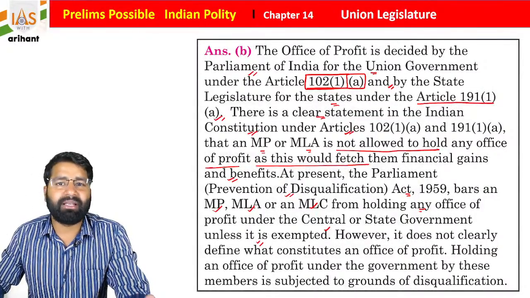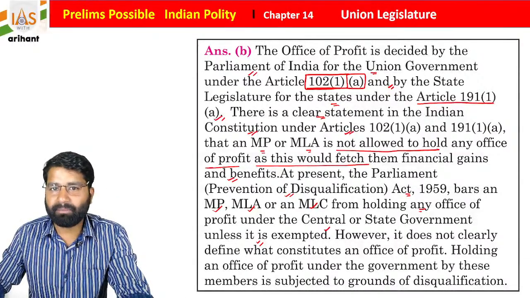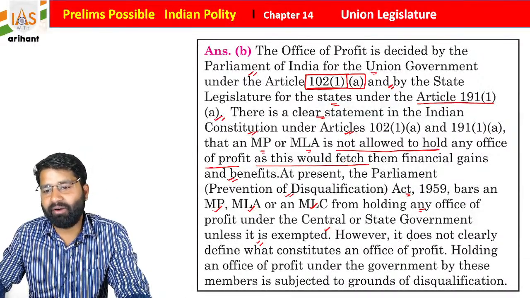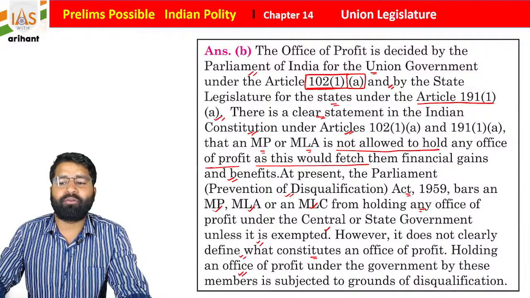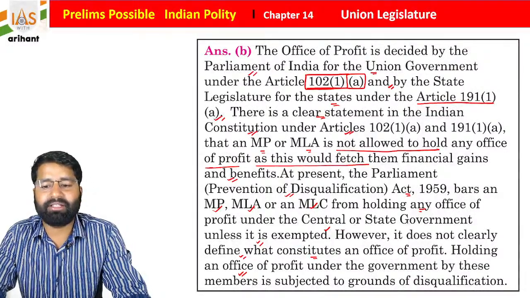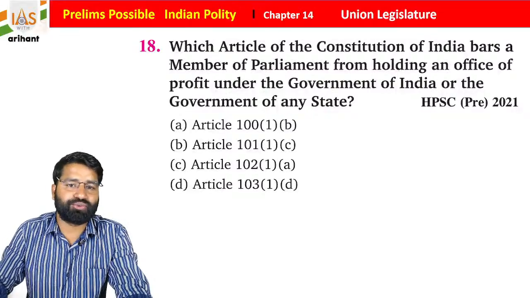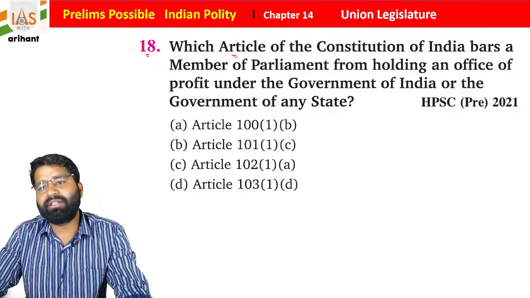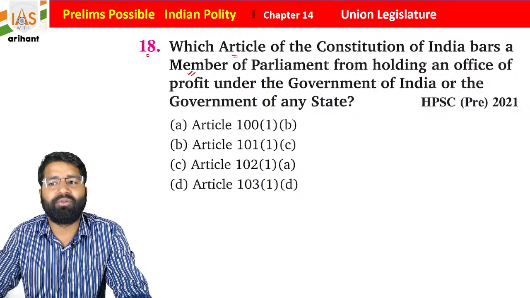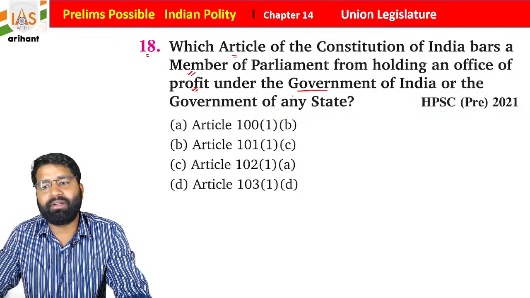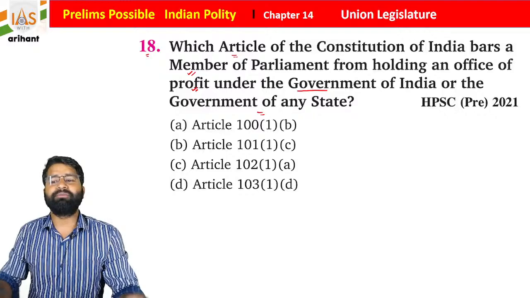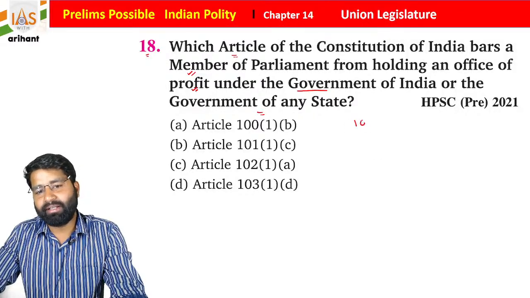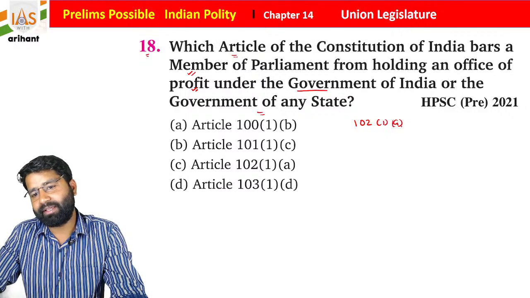Let's suppose a sitting MLA or MP can participate in the president election. Okay, in that case. However, it does not clearly define what constitutes an office of profit. Holding an office of profit under the government by these members is a ground of disqualification, students. Now we have question number 18. Which article of the Constitution of India bars a member of parliament from holding an office of profit under the government of India or the government of any state? In the last question we discussed two important articles: article 102 clause 1 subclause A and article 191 clause 1 subclause A, students.